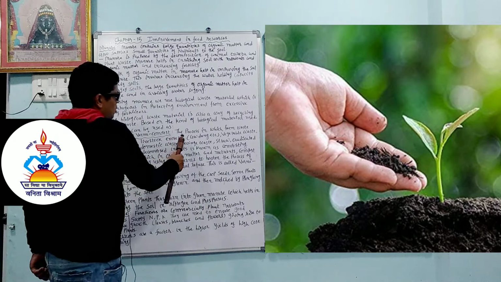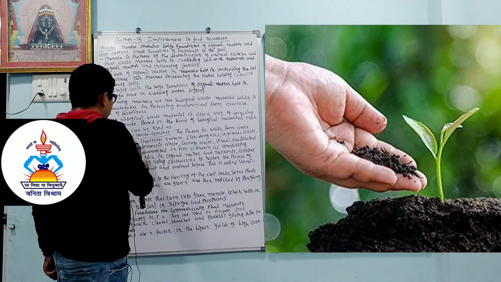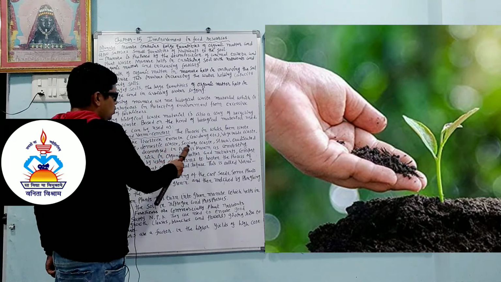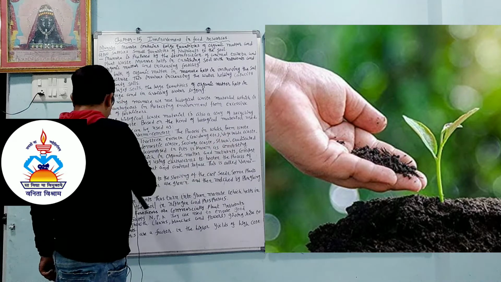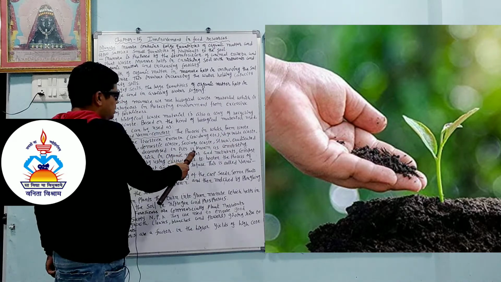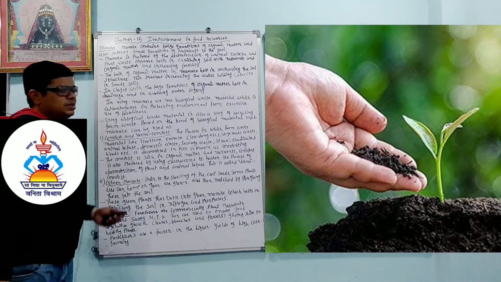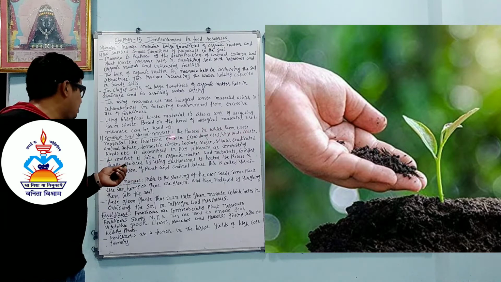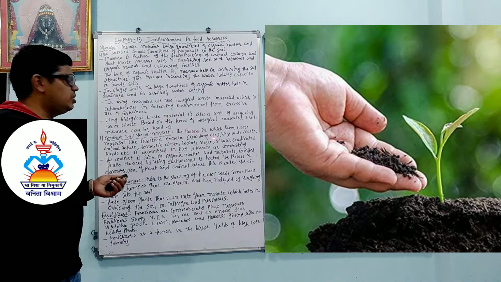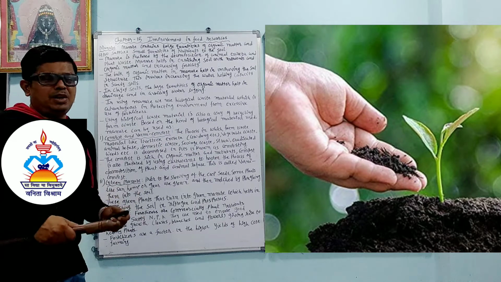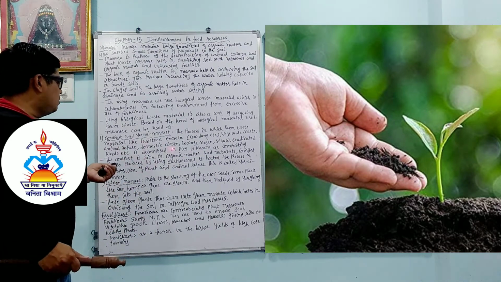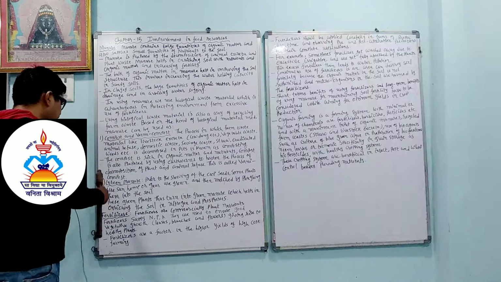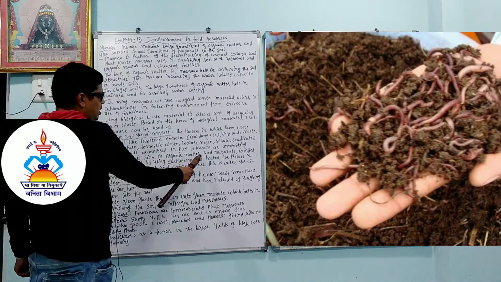Compost and vermicompost: the process in which farm waste material like livestock excreta, cow dung, vegetable waste, animal refuse, domestic waste, sewage waste, straw, eradicated weeds, etc. is decomposed in pits is known as composting. So here we have cow dung, vegetable waste, straw, domestic waste, sewage waste, and we keep them in one pit. They all decompose in the pit, which is known as composting manure. The compost is rich in organic matter and nutrients.